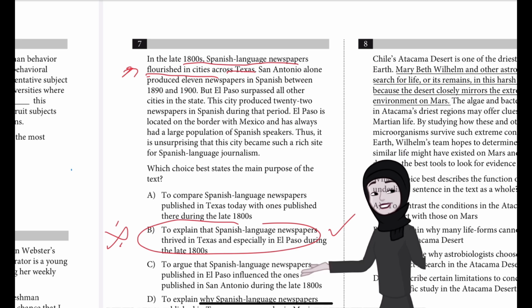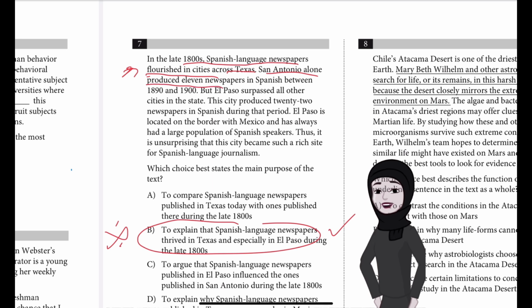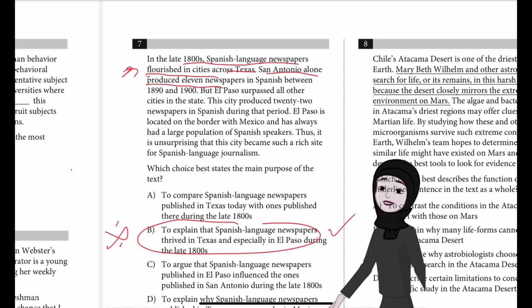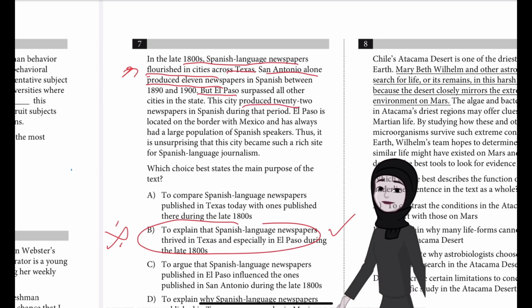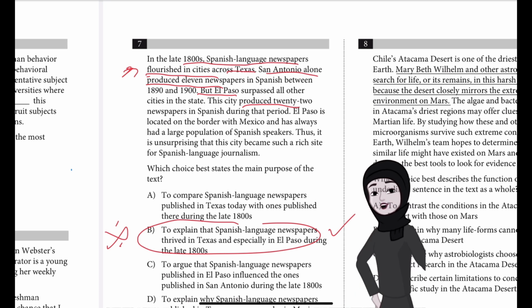And then citing San Antonio as the city that produced 11 such newspapers. In fact, San Antonio alone produced 11 such newspapers. The text then goes on to note that in El Paso, there were 22 newspapers published in Spanish in the late 1800s, more than any other Texas city.